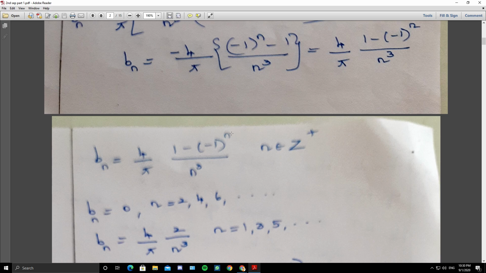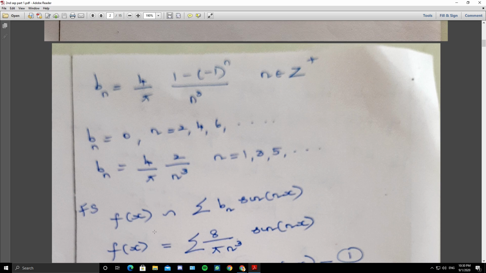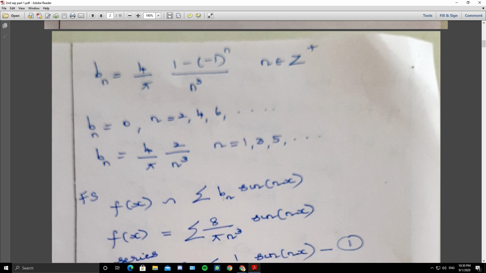When n is odd, 1 minus of minus 1 is 2. So Bn is 0 when n is even, and Bn is 4 by pi into 2 by n cube when n is odd. Now we have got Bn, so we will write the sine series. What is the formula? Summation Bn sine of nx. What is Bn? 8 by pi n cube sine of nx.